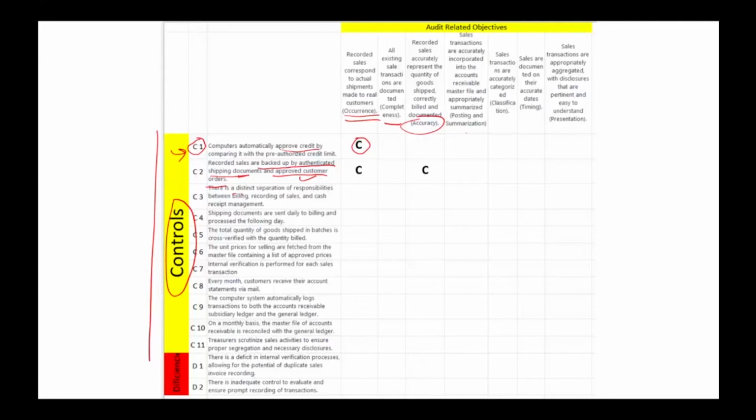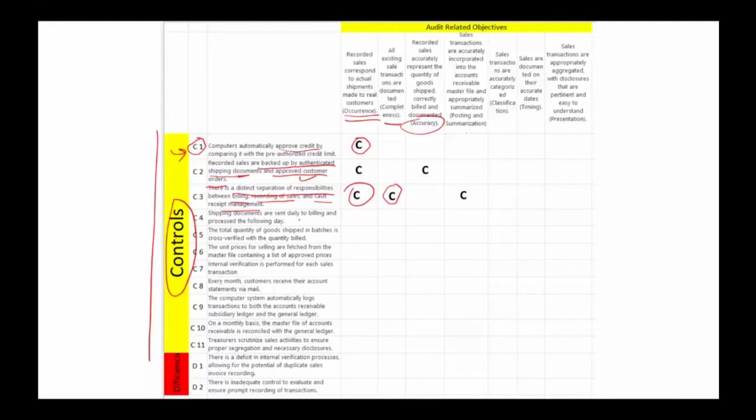There is a distinct separation of responsibilities between billing, recording of sales, and cash receipts. What would that do? Well, if there is a separation of duties between these three departments, for sure we're going to know whether the sale is an actual sale or not, because a lot of people are checking. We're going to make sure that all are completed. Because we are checking the billing to the recording to the cash receipts, we're recording everything. And posting and summarization, because the billing is updating the records, the sales, and cash receipts. So we have posting and summarization.